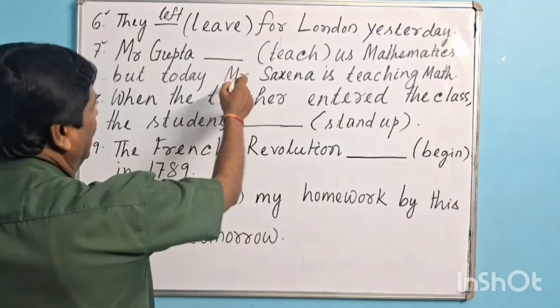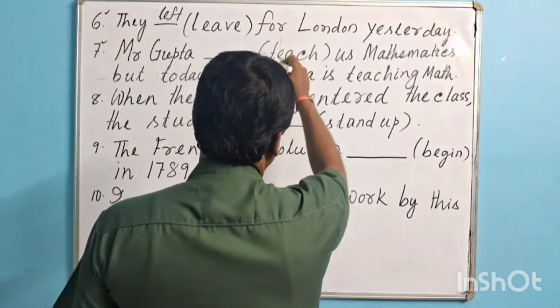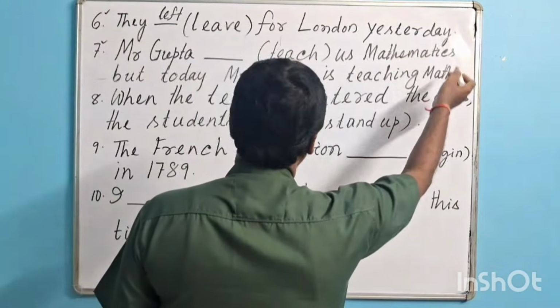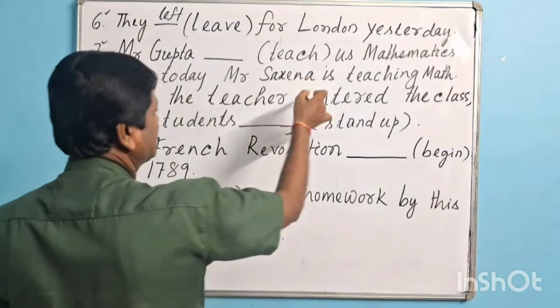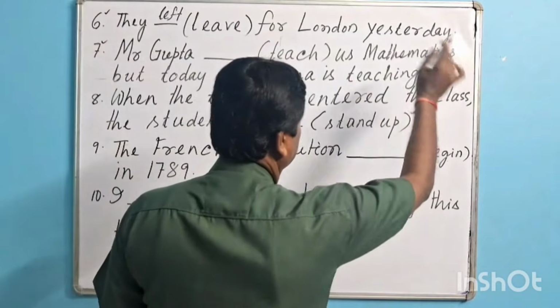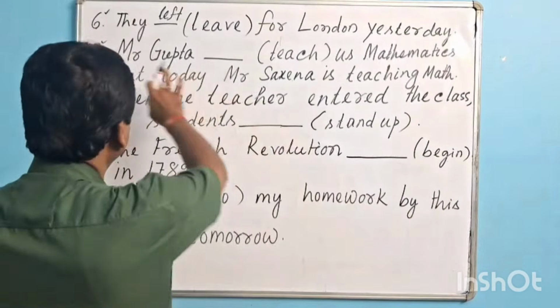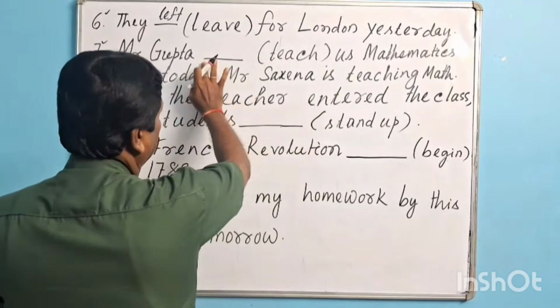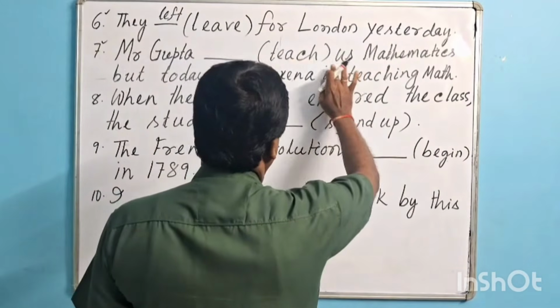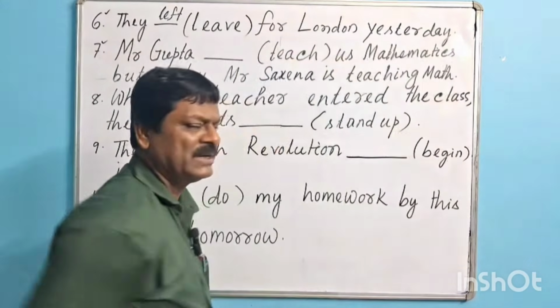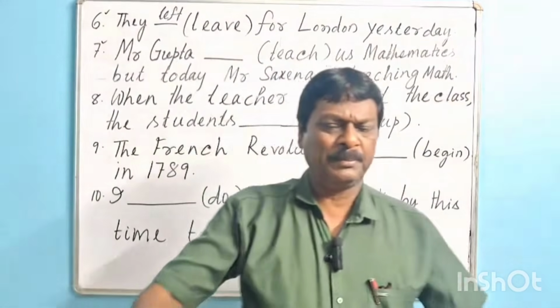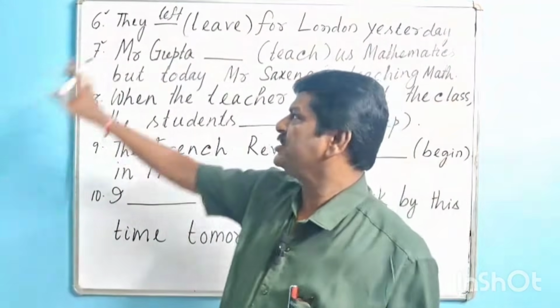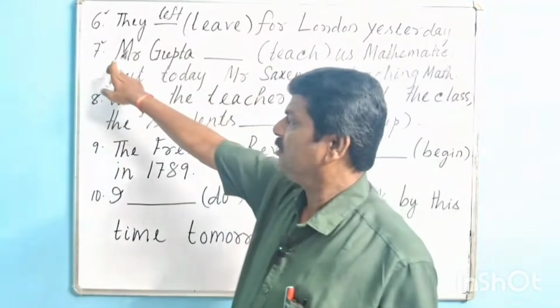Mr. Gupta dash (teach) mathematics, but today Mr. Saxena is teaching mathematics. So look at the board: Mr. Gupta teaches us mathematics. This sentence is permanent. This is a permanent action of Mr. Gupta.